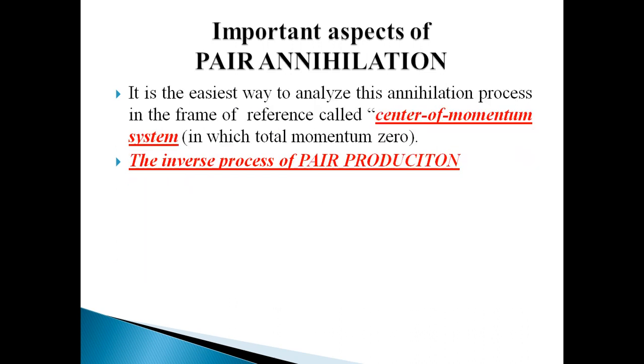The easiest way to analyze this annihilation process is in the frame of reference called the center of momentum system. If we want to observe the pair annihilation process, the center of momentum system is the easiest way to analyze it. And what is the center of momentum system? It is simply a system in which the total momentum is 0. This pair annihilation process is also known as the inverse of pair production.